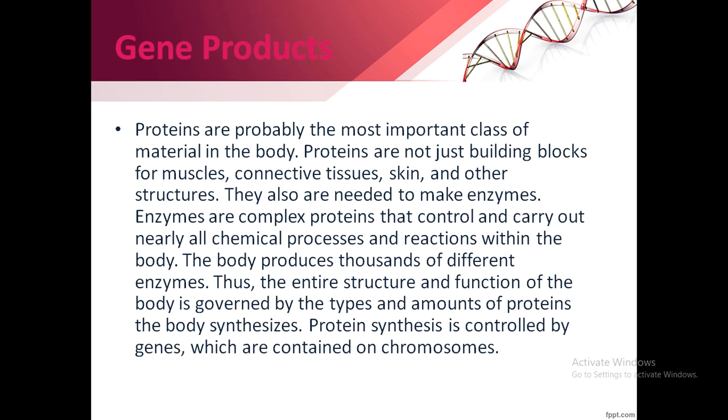Protein synthesis is controlled by genes which are contained on chromosomes. As I told you before, protein synthesis, or the making of proteins, is controlled by genes, and these genes come from the DNA with the help of RNA. The first process is transcription, which is the production of RNA from the DNA, and from the RNA when proteins are made, that process is called translation. So in the process of translation, proteins are being synthesized.